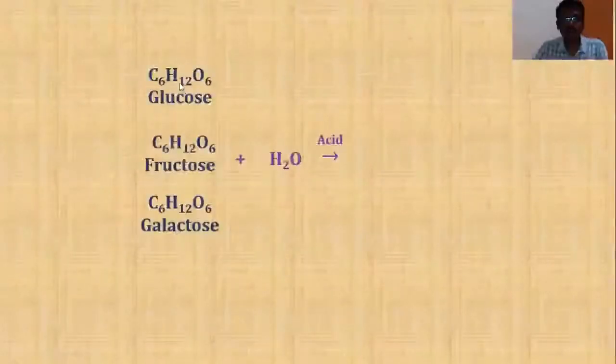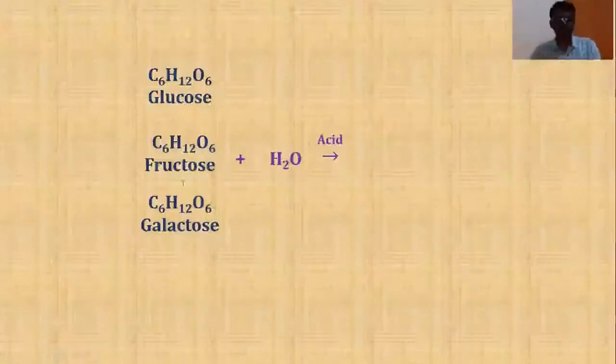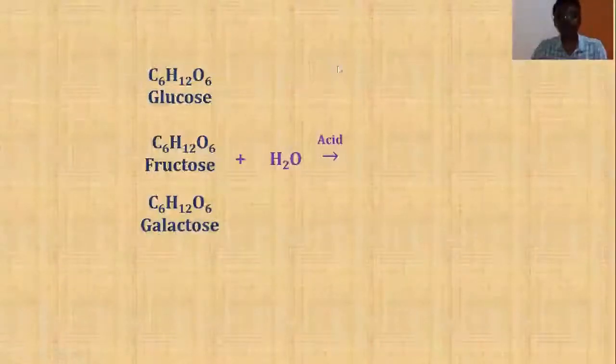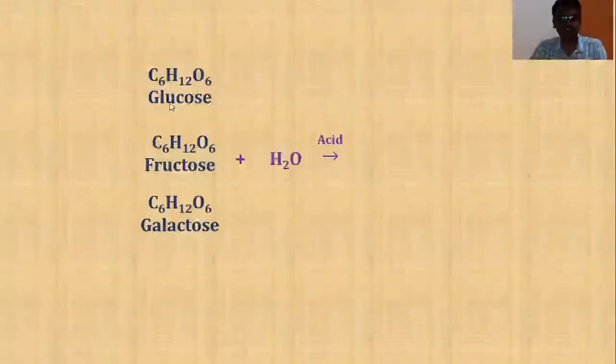Now let us consider these sugars: glucose, fructose and galactose. I am calling these sugars because all of them have a sweet taste. If you subject these sugars to hydrolysis in the presence of acid, will they be broken down into much simpler units, which we would call oligosaccharides or polysaccharides? But these units, glucose, fructose and galactose, cannot be further hydrolyzed.